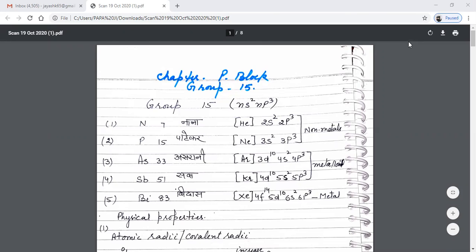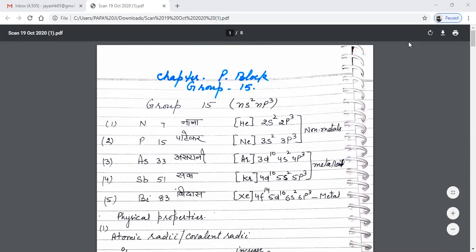The nitrogen family consists of nitrogen, phosphorus, arsenic, antimony, and bismuth. I have written one mnemonic, that is Nana Patekar Asrani Sabbindas. This way, even you can learn the name of the elements of this group. Nitrogen is the main constituent of the air, and around 79% of the atmosphere consists of nitrogen.